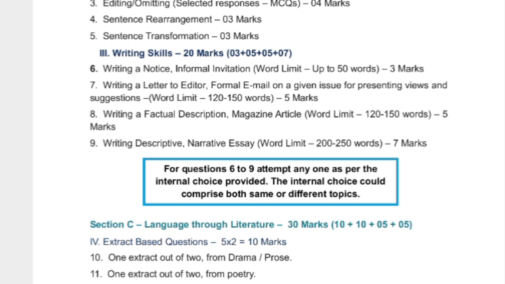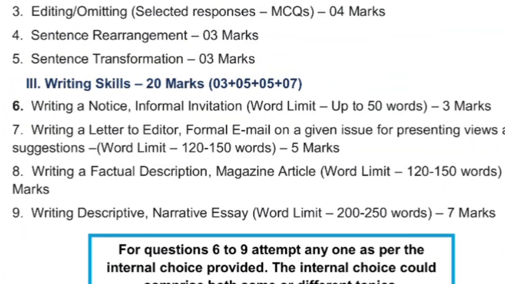Now for 5 marks, letter to editor is introduced. And this change I personally liked, because letter to editor was not there for 9th class. Directly in 10th the students used to learn, but now if they learn in class 9th only, then definitely it will be very helpful for them to write the 10th exam also. So letter to editor is there for 5 marks.